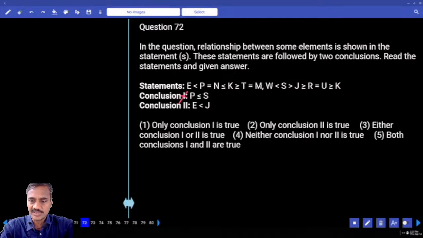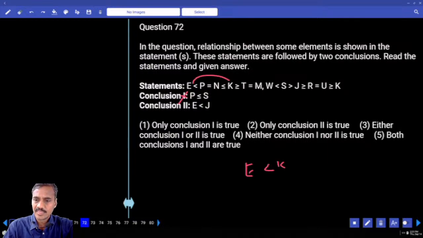The next one, E and J. Now between E and J, which element is common? K is common. Now E lesser than K, and J greater than or equals to K means K lesser than or equals to J, and E lesser than J definitely. Choice 2, question number 72.